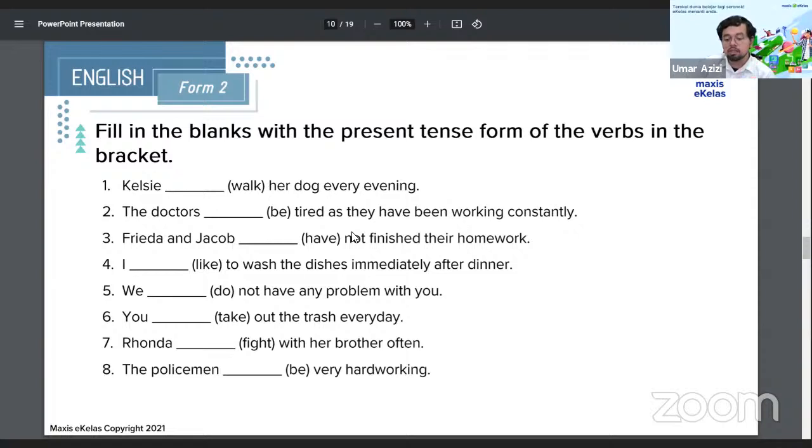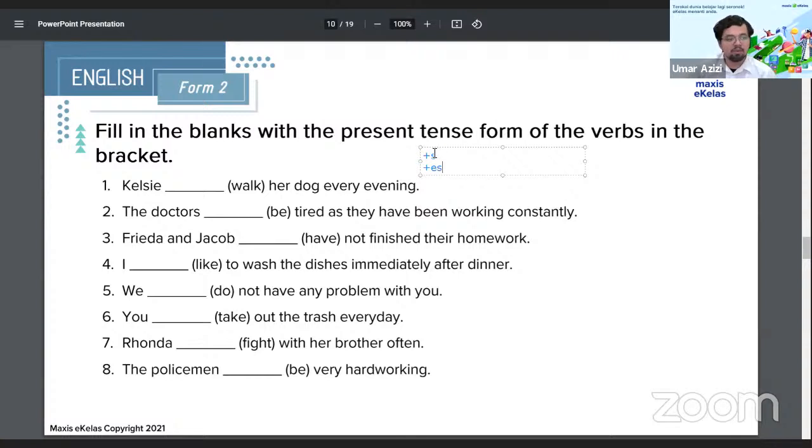How do you change a verb to its singular form? What do you add to change it to its singular form, for simple present tense? What do you add? There's a plus here. Yes, Ranjay, we add an S or we add an ES.